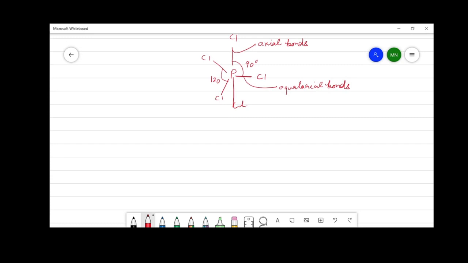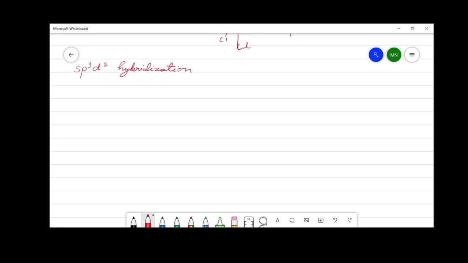Next type of hybridization is sp3d2 hybridization. The orbitals involved in this hybridization are 1 s, 3 p and 2 d orbitals. The example of a molecule involving this type of hybridization is sulfur hexafluoride.